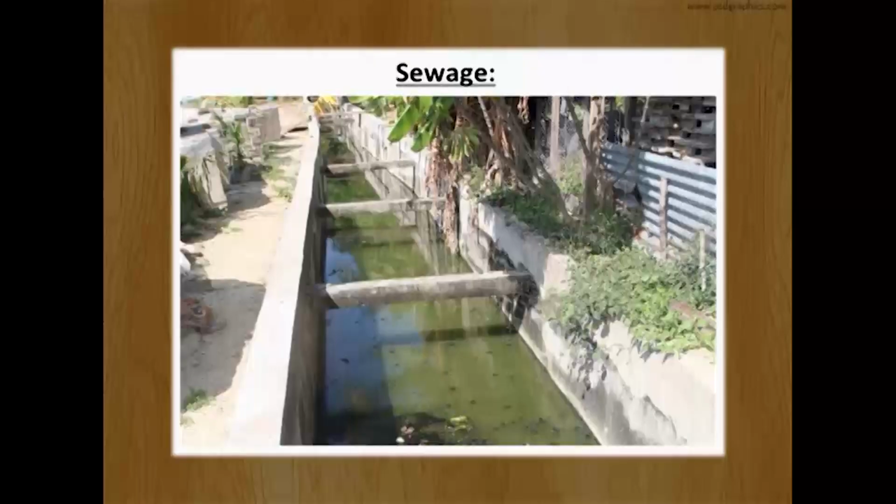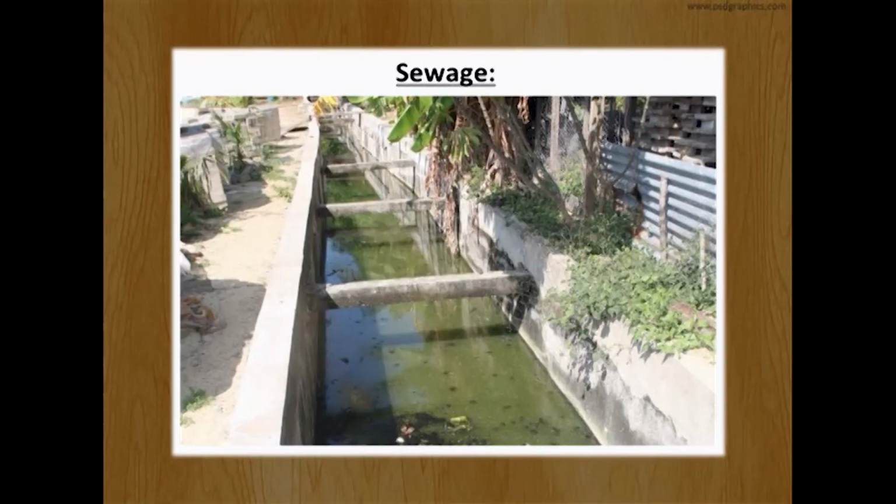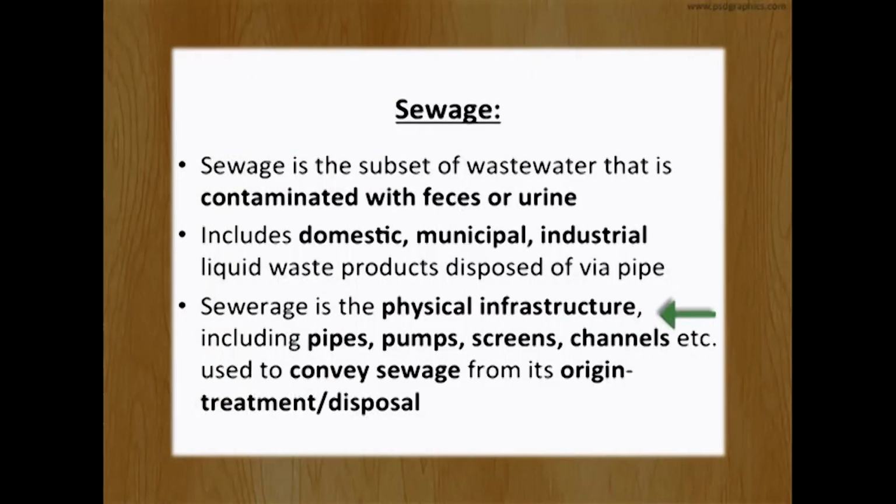Sewage is nothing but water contaminated with human feces and urine, which is termed black water. This sewage includes domestic, municipal and industrial wastewater. Now, what is sewerage? It is the physical infrastructure including pipes, pumps, screens, channels, etc., which convey the sewage from the household and make up the sewerage network, ultimately conveying it from the origin to the treatment plants or for disposal.